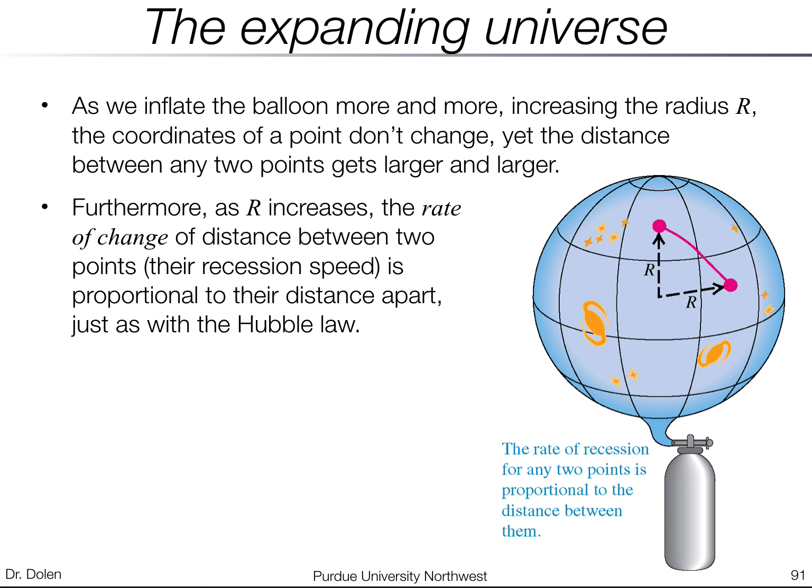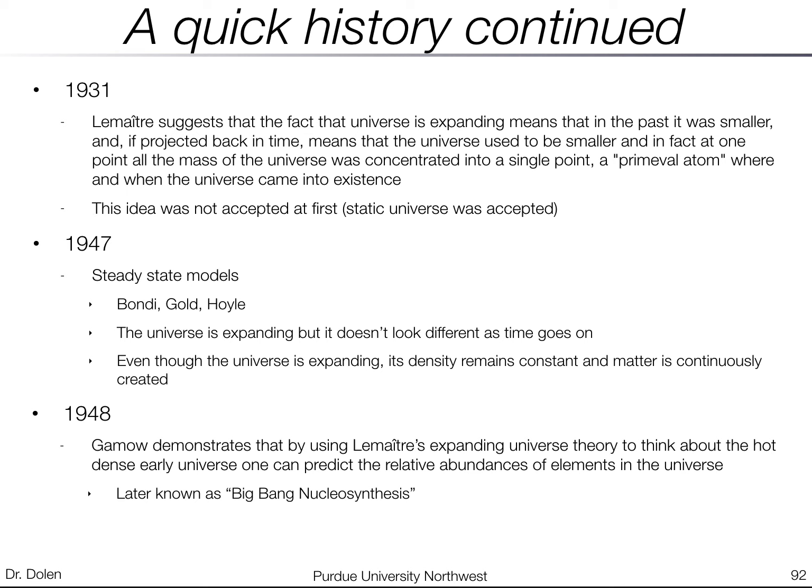Okay, continuing on with our history a little bit. In 1931, Lemaitre suggested that the universe is expanding, and that this means that in the past it must have been smaller. And if you project that back in time, even further, it was even smaller. And you keep projecting it even further back, the universe was really small, and you get to a single point, which Lemaitre called the primeval atom. And that was the point where the universe came into existence. So that was the first suggestion of kind of the Big Bang idea, which I'll talk about in a moment. This idea was not accepted at first. The static universe concept was still accepted.